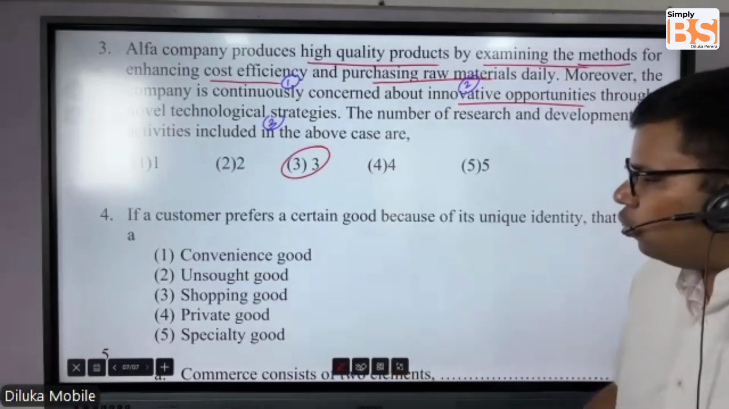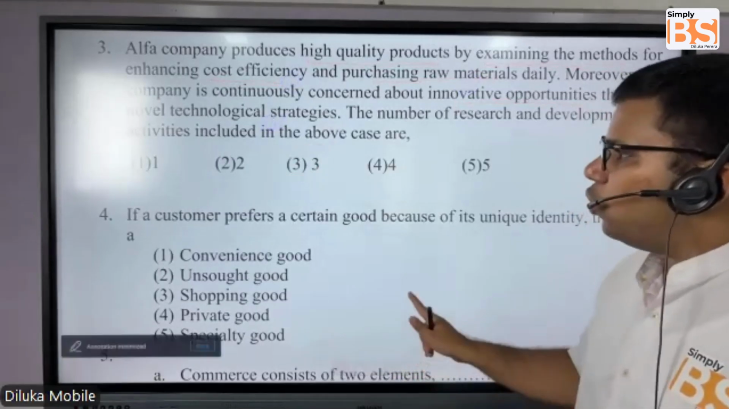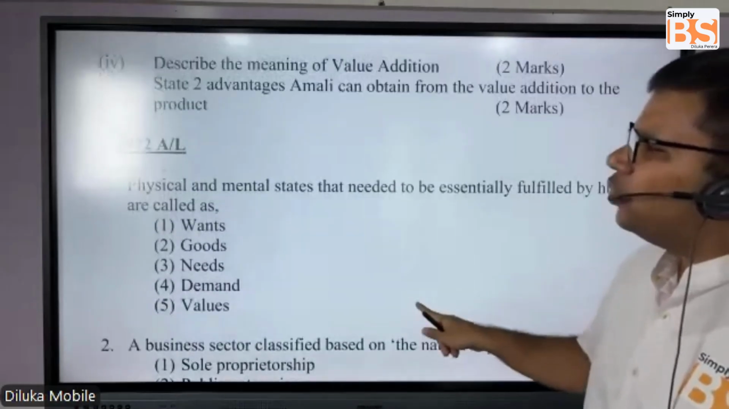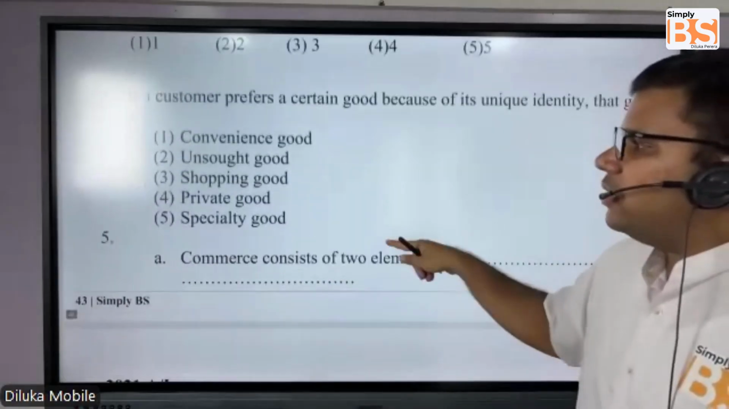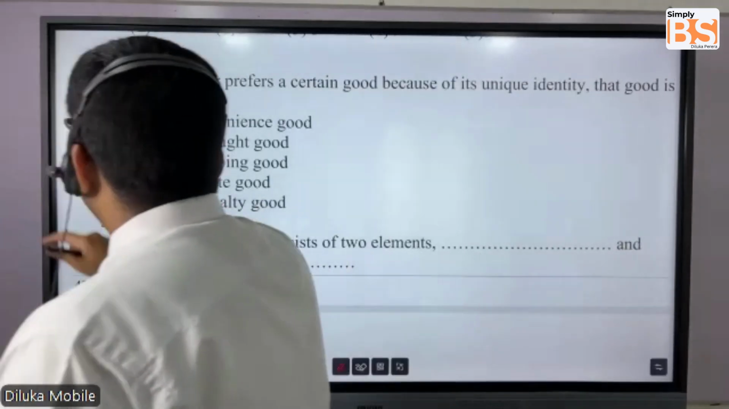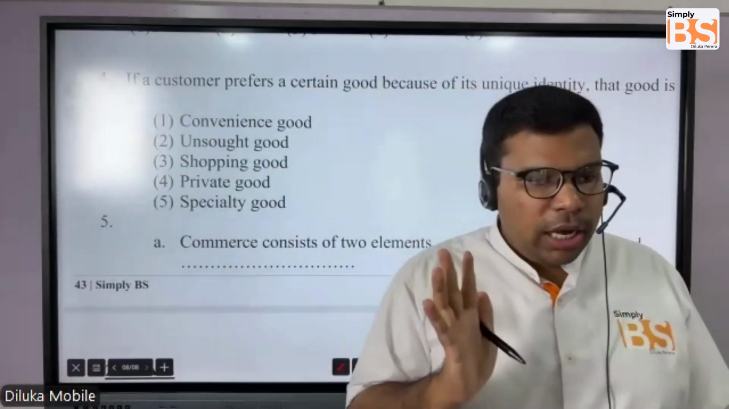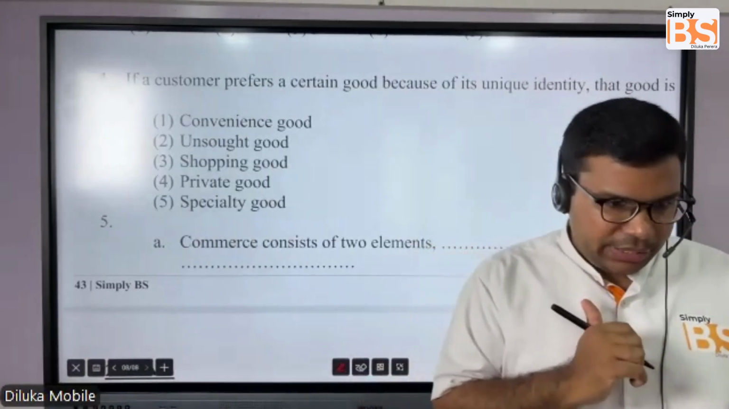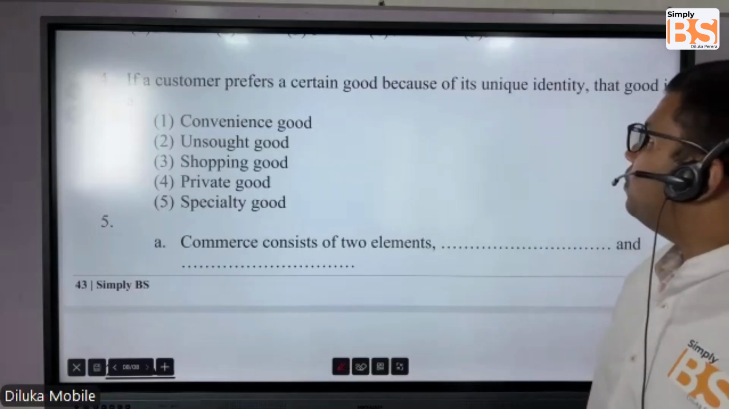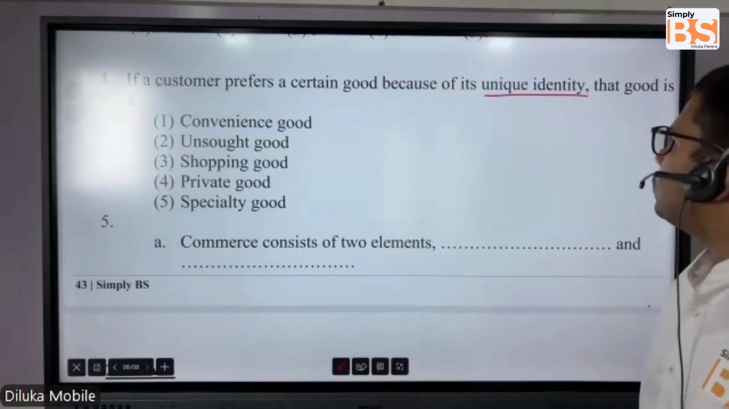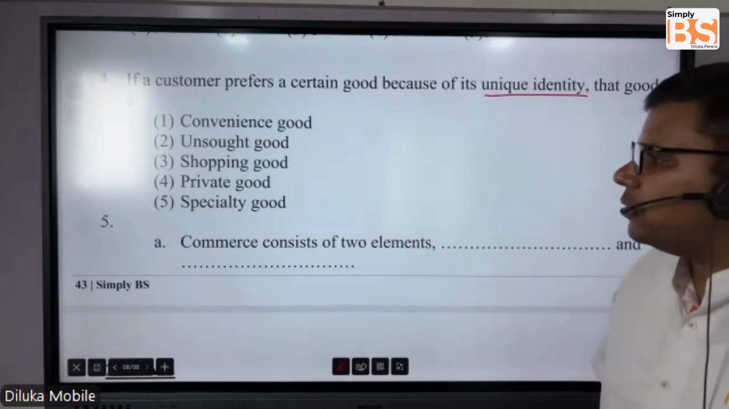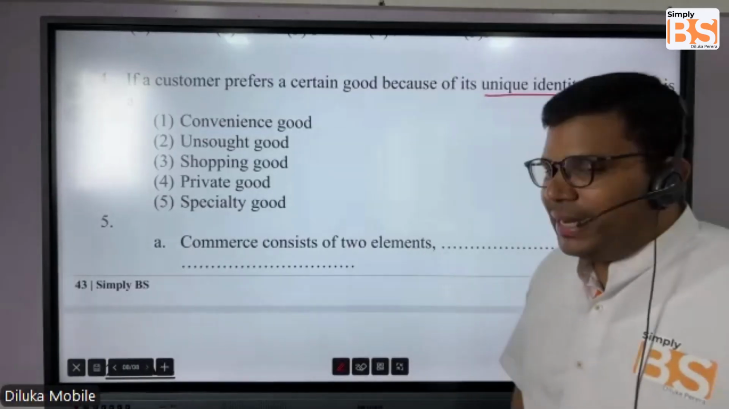We'll move on to question number 4. We are discussing 2022 A levels. These are not questions which I have made. These are the questions which have been tested in your advanced level examination in previous years. If a customer prefers certain goods because of their unique identity, that good is what? Due to the unique identity, right?